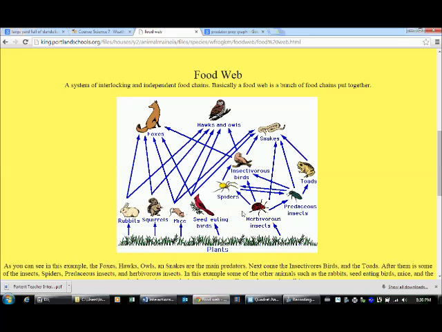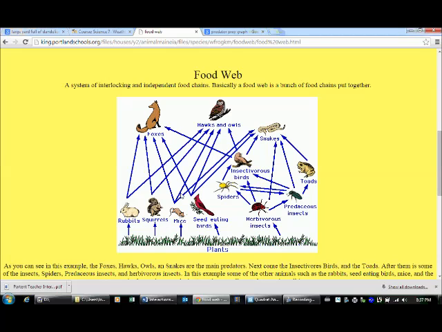In this food web that we've referred to many times before, let's talk about predators and prey. So let's start at the top here, the fox. That fox is a predator. The things that the fox eats are this bird right here, a mouse, a squirrel, a rabbit. All those things are things that the fox eats. So these are the fox's prey.